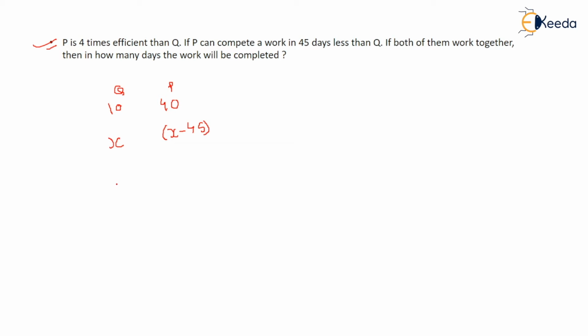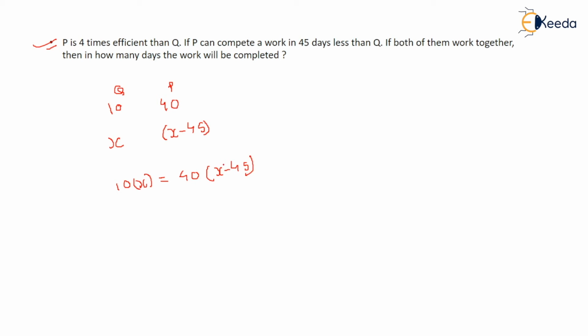Okay, so here you can equate. Q can write 10 pages in a day, and he worked for X days, right? You don't know X. And here P can write 40 pages in a day, and takes 45 days less than this.